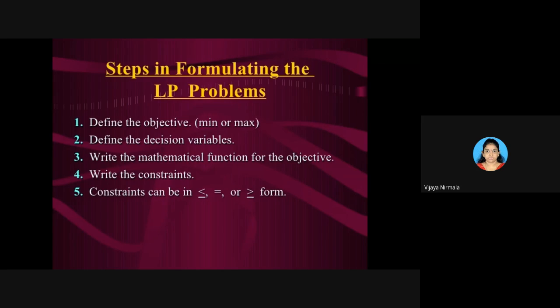The second one is to define the decision variables, that is x1 or x2. Based on this, you need to write a mathematical function for the objective that you have decided, whether it is maximization or minimization.